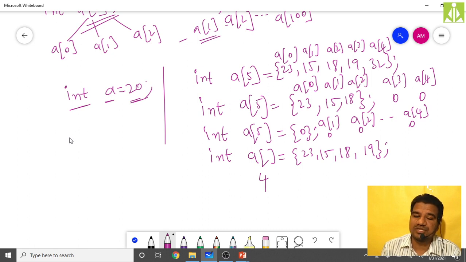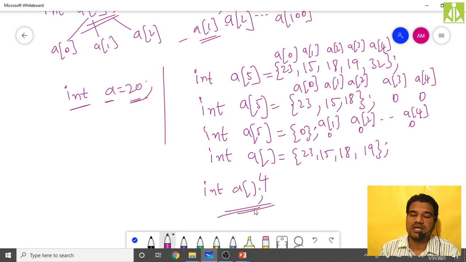If you are doing only the definition without initialization, you must specify the size because it has to allocate the memory, isn't it? Without size specification, the definition is not allowed. But when you are doing the initialization, at that time you can omit the size. At that time you can skip the size. Remember this one: when you are skipping the size, the initialization is must and should.